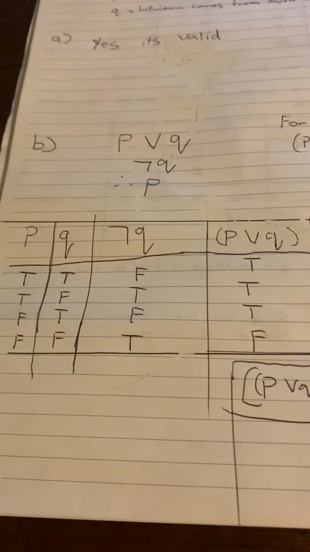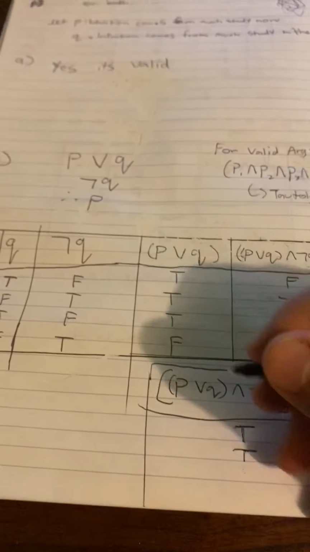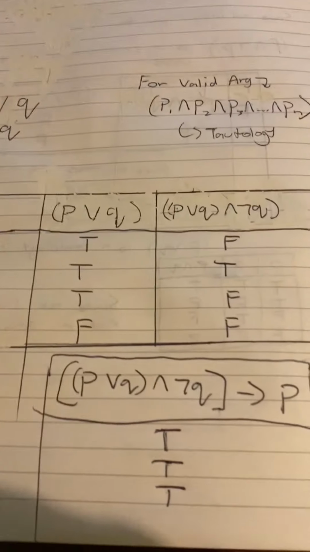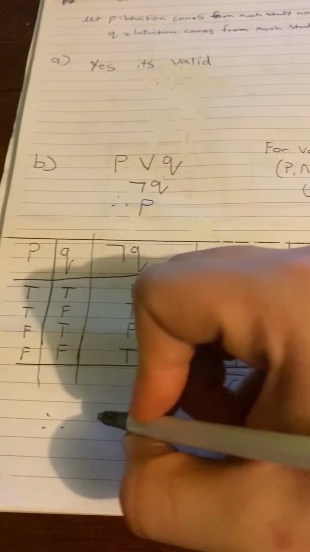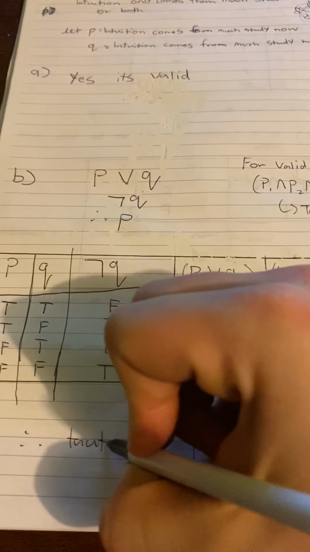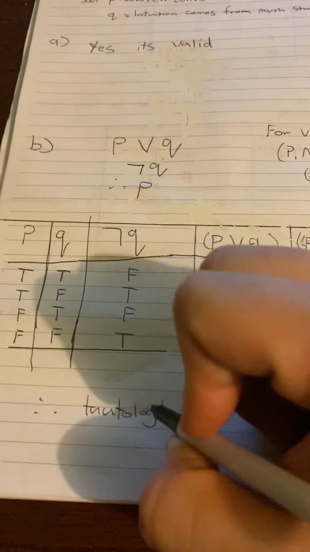And now the next one is false implies false, which is also true. And the last one is false implies false, true again. And therefore, tautology.